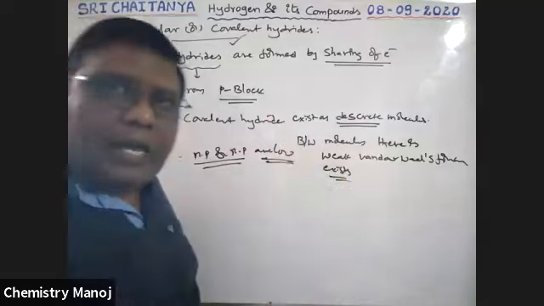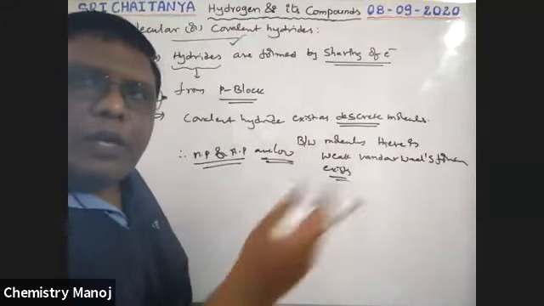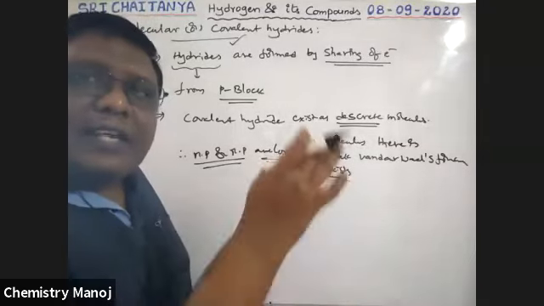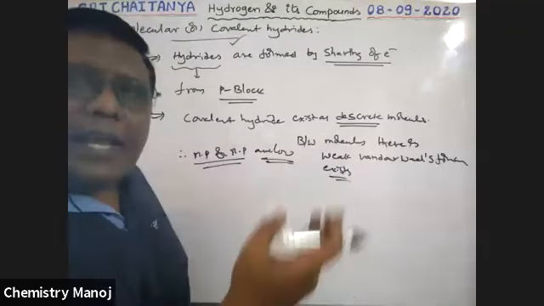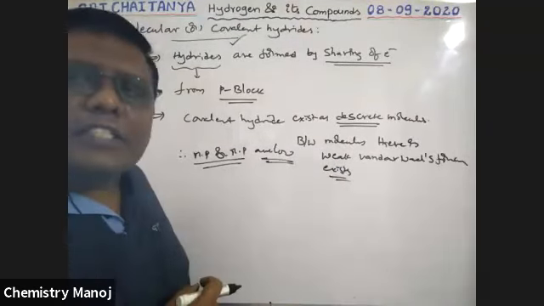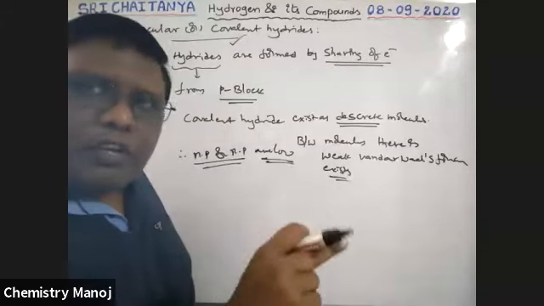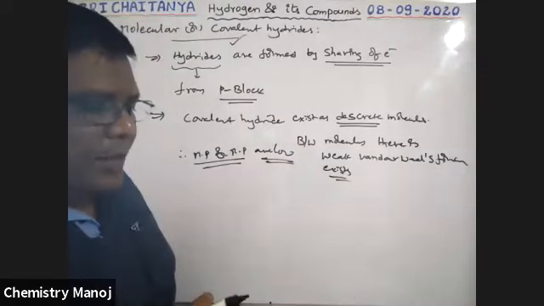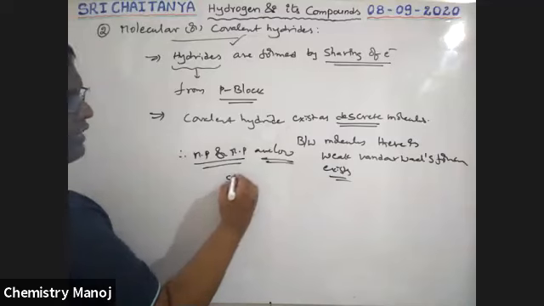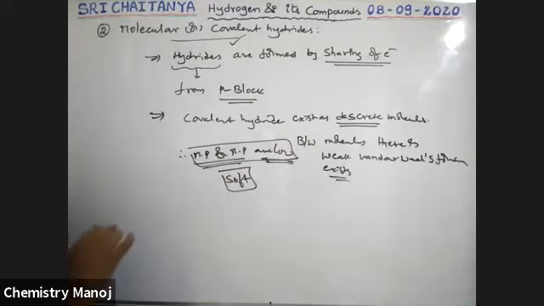But in case of salt-like hydrides, as in the previous concepts, their melting and boiling points are high, and those exist in crystalline form, just like our salts. NaCl crystal exists like that. Those hydrides are also in crystalline form, but these exist as discrete molecules. Between molecule and molecule, weak van der Waals forces are there. It is easy to separate. That's why these are soft in nature and have low melting and boiling points.